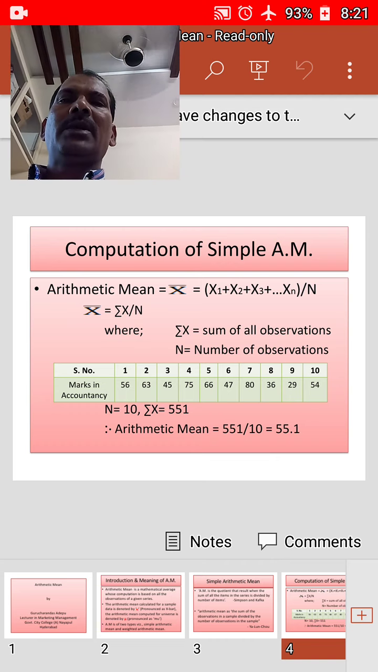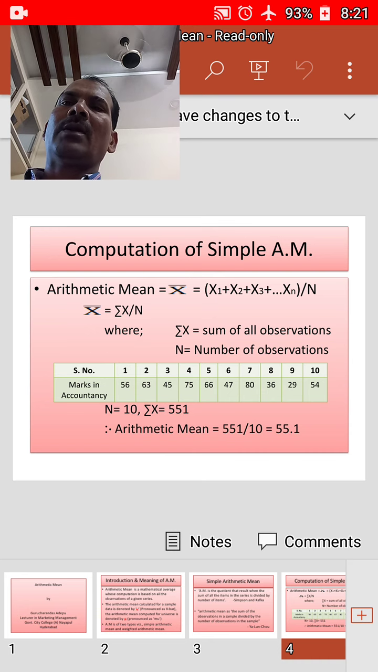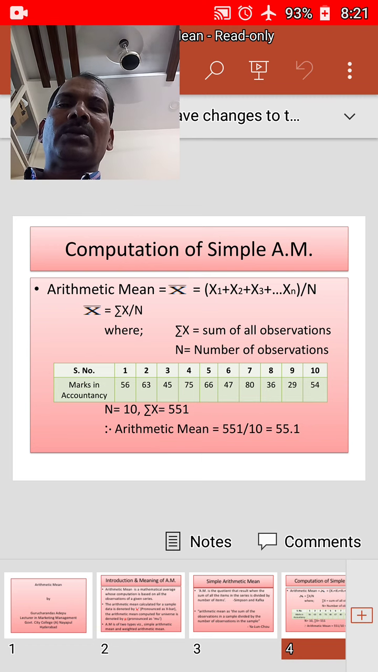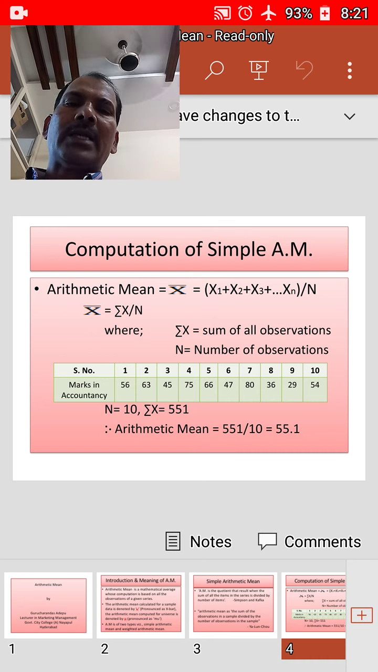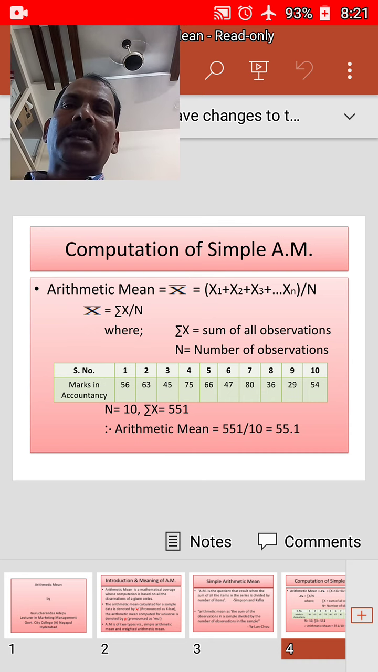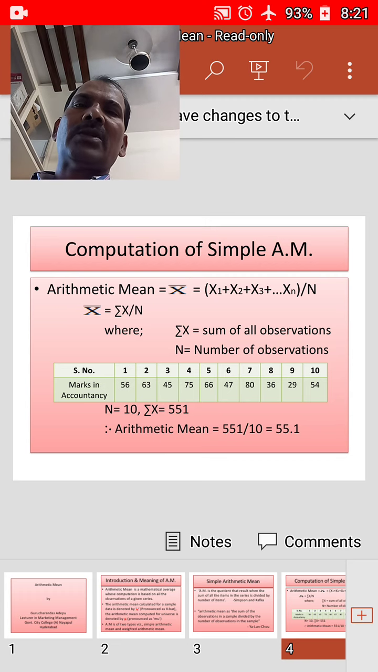In this method, arithmetic mean is obtained by dividing the sum of the values of all observations in the series by the number of items that constitute the series. Symbolically, x bar equals x1 plus x2 plus x3 plus dot dot dot xn, by n. This can be written as x bar equals sigma x by n, where x bar is the arithmetic mean, sigma x is the sum of the values of all the observations of a variable, and n is the number of observations.